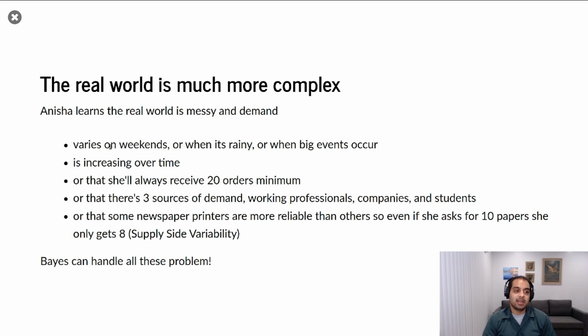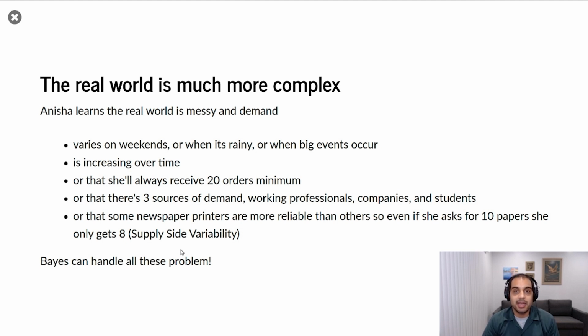So if we assume that newspaper demand varies on weekends, or that it's increasing linearly over time as the population of Los Angeles grows, or that Anisha will get 20 orders every day, or that there's actually 3 different types of people that can order: professionals, companies, and students, or that when Anisha buys 40 newspapers, 5 of them might be garbage, they're misprints or have blank pages, she needs to get rid of them, which is called supply side variability. If we have any of these conditions, well, we can't really use the critical fractile equation anymore, but we can extend our Bayesian model quite easily.